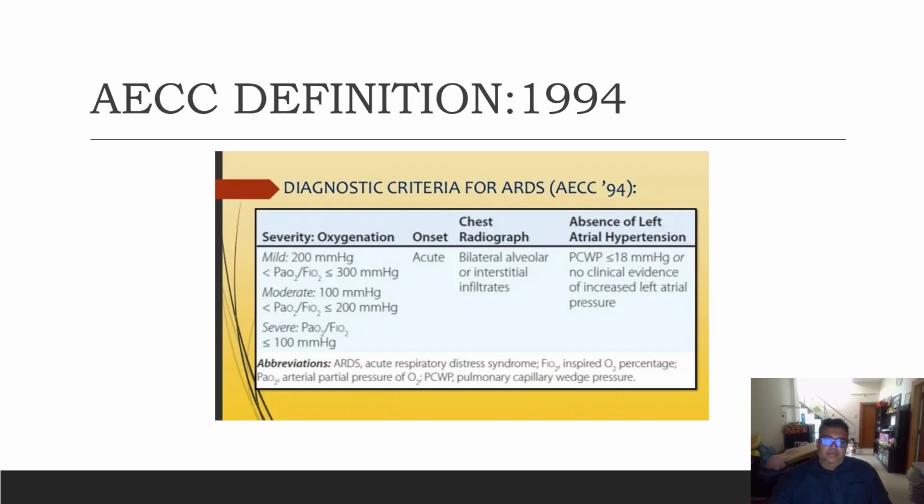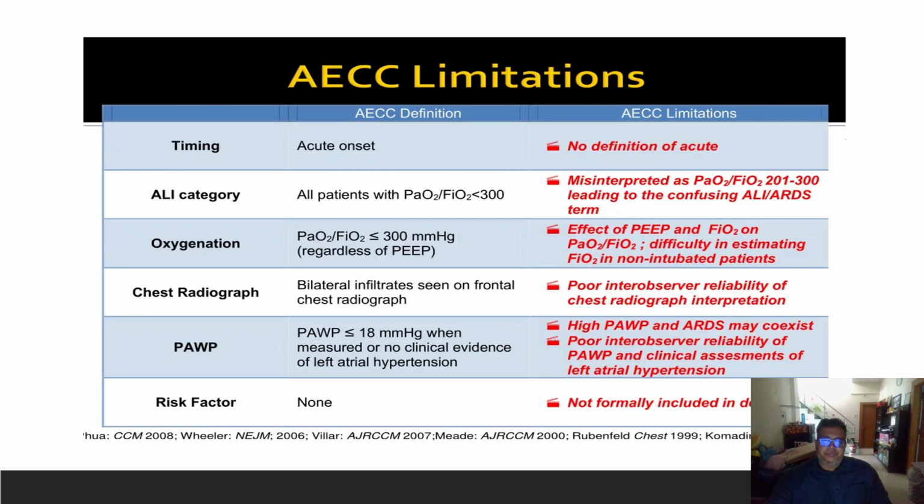Onset was acute. The chest radiograph showed bilateral alveolar interstitial infiltrates. Absence of left atrial hypertension, that is pulmonary capillary wedge pressure less than or equal to 18 millimeters of mercury, or no clinical evidence of increased left atrial pressure.